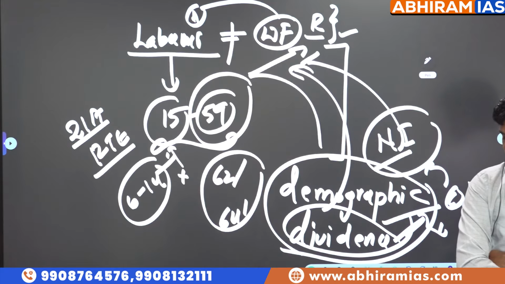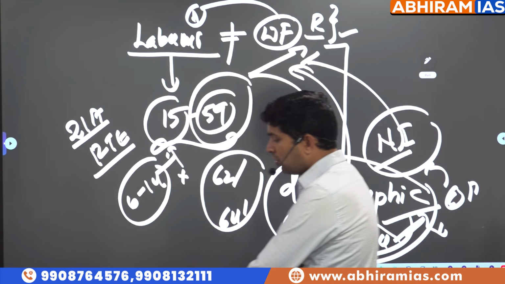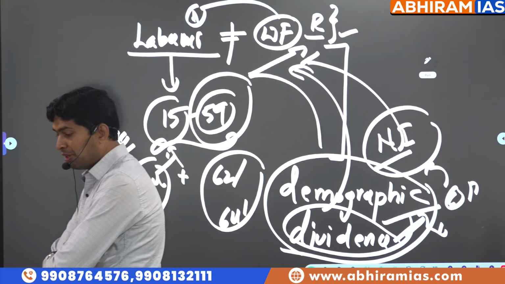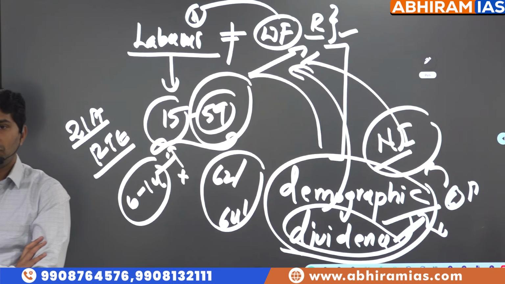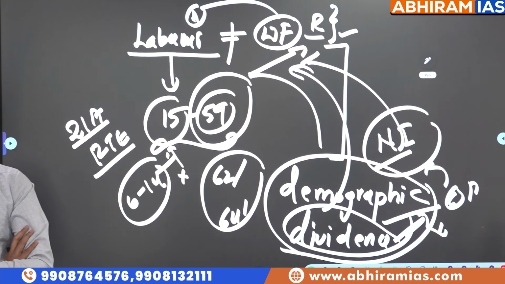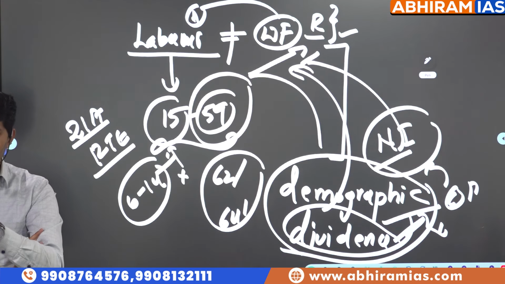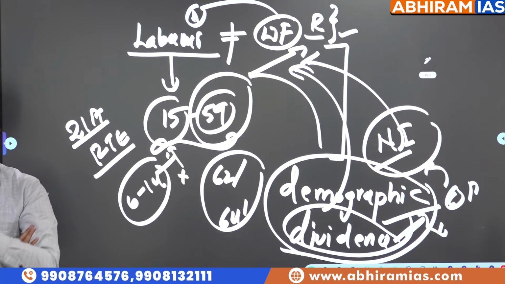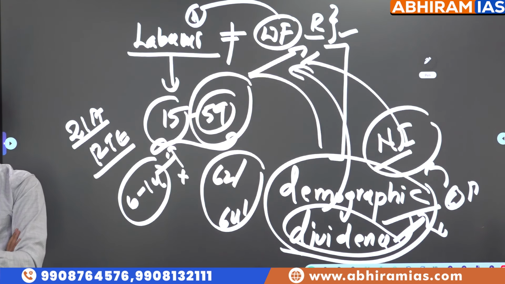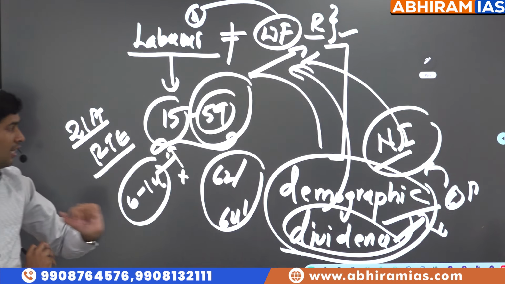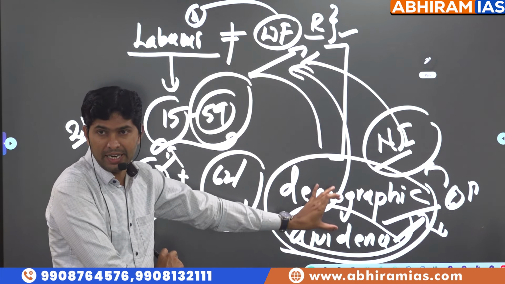Right now, around 60 to 65% of the population is dependent population. Around 35 to 40% is working population. By 2040, we expect it would reverse. Demographic dividend would reach its peak. Meaning working population would become around 55 to 60%. Dependent population would decrease. That is called demographic dividend.